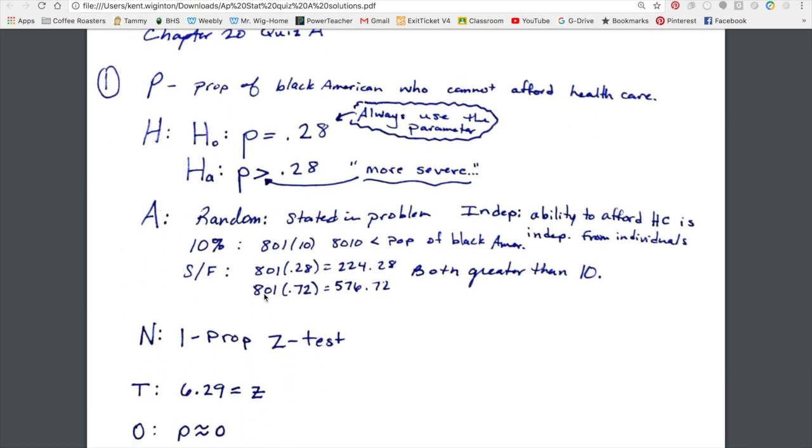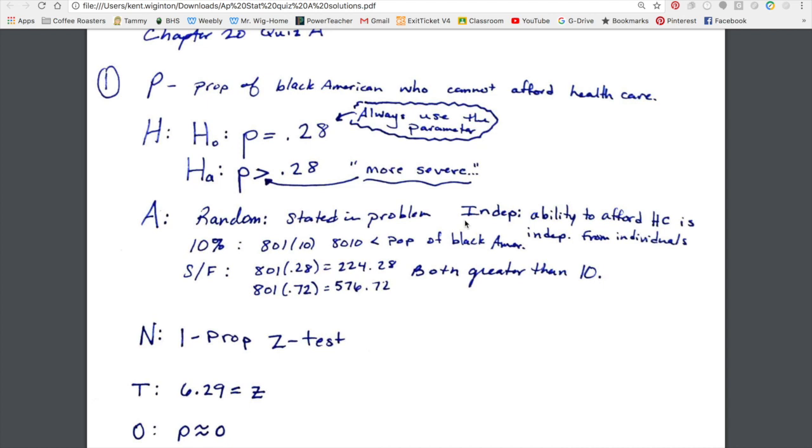The assumptions and conditions here are pretty self-explanatory. It is stated that it's random in the problem. The ability to afford health care is independent between individuals or family members, so that seems to be good. For the 10% condition, if you multiply by 10, you get 8,010. There's definitely more Black Americans than 8,010, so we're definitely less than 10% of the population.